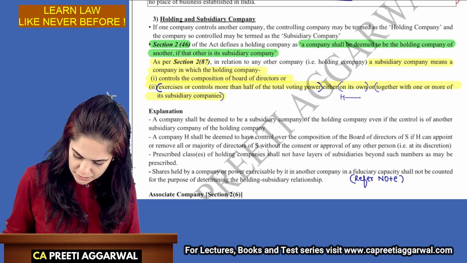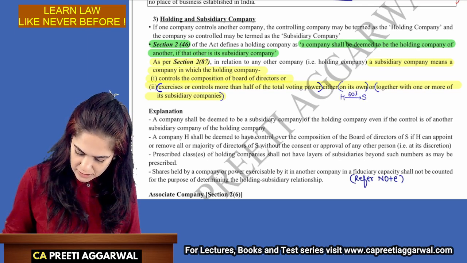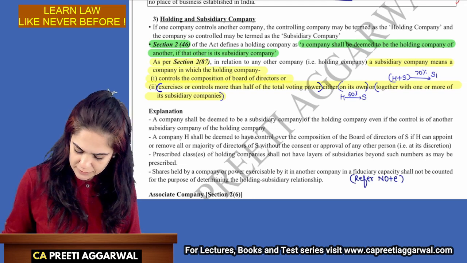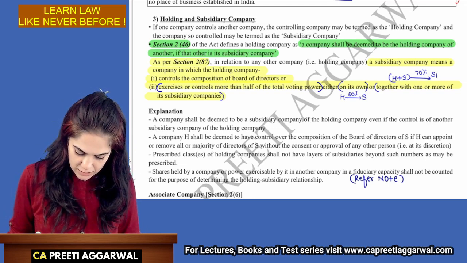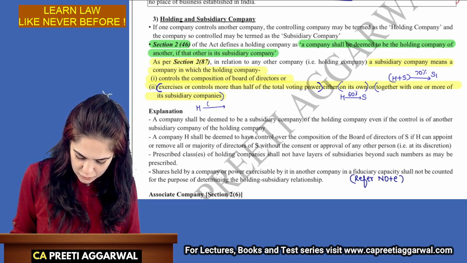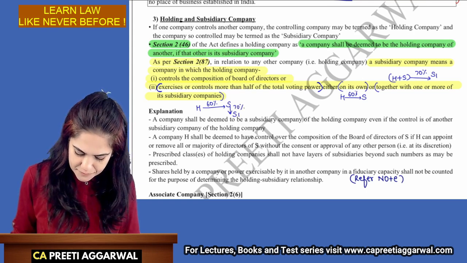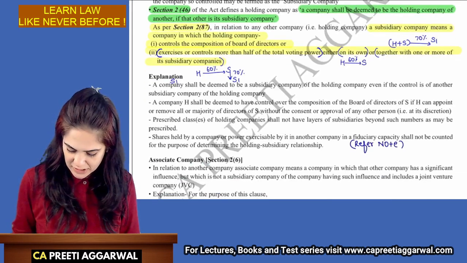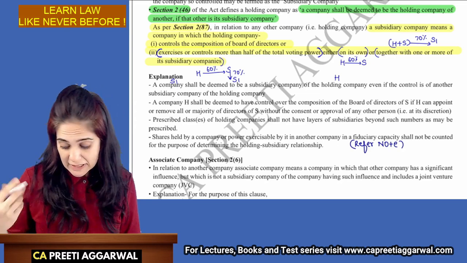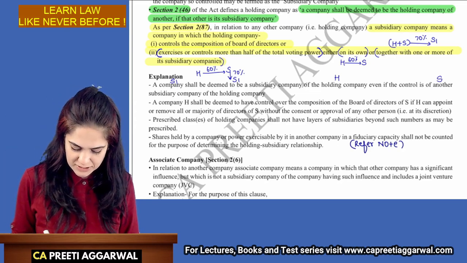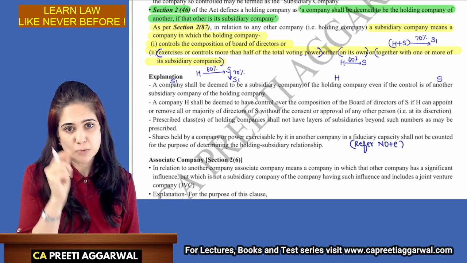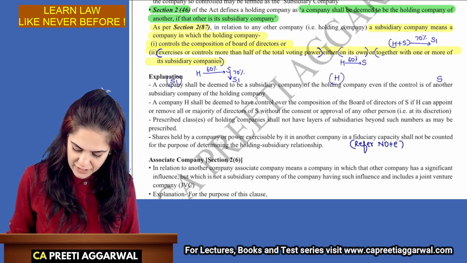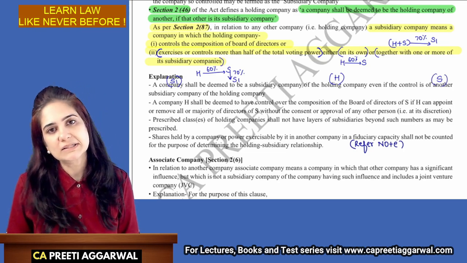So H 60% S, H plus S 70% S1. Okay. Try to remember H controls S, S controls S1. Yes. So a company S1 shall be deemed to be the subsidiary of H even if the control is of another subsidiary S of the holding. Okay. So S1 is the subsidiary of H even if it is controlled by the other subsidiary S.